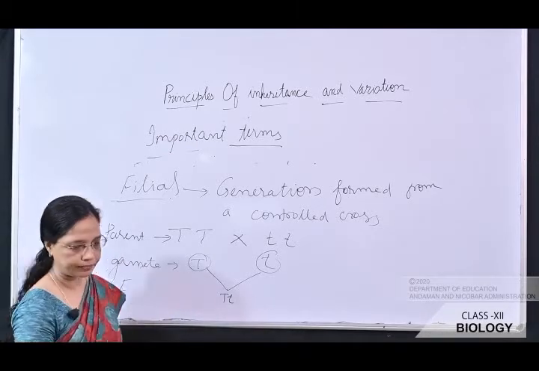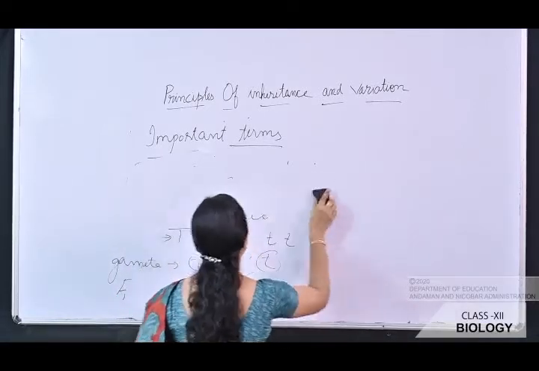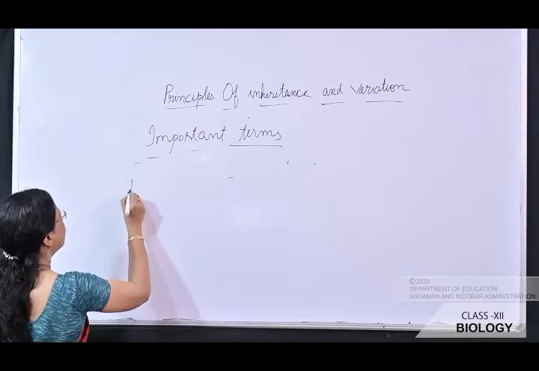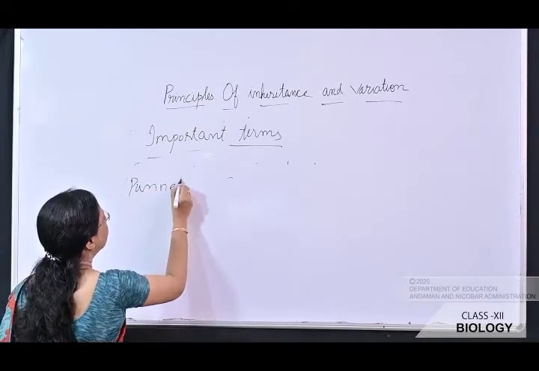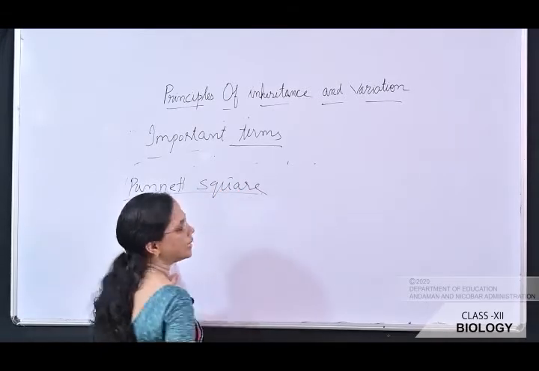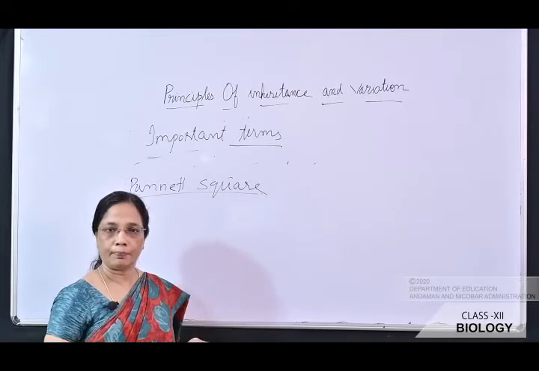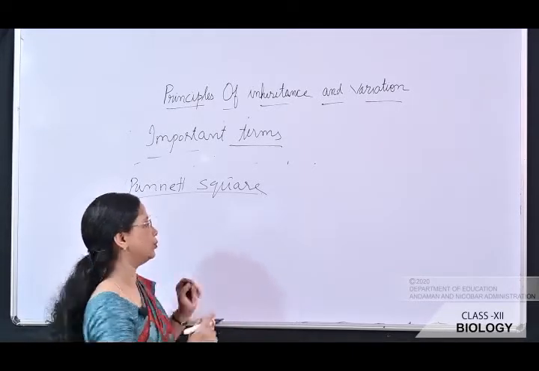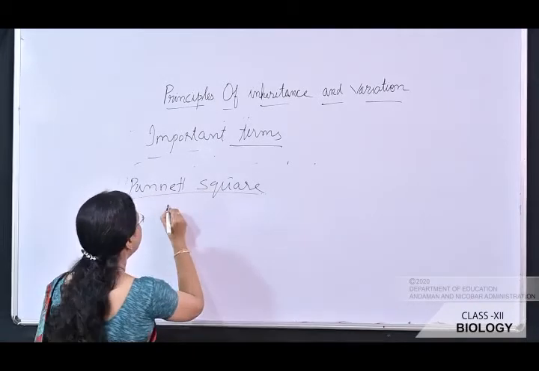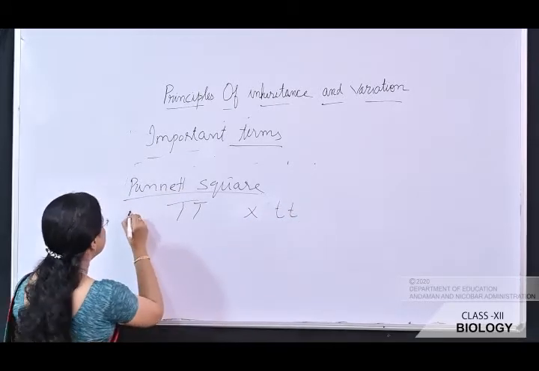Okay, next is Punnett square. What is Punnett square? It is a graphical representation to calculate the probability of all possible genotypes of the offspring. So suppose we are taking a tall plant. When it is crossed with dwarf plant, it is the parents.